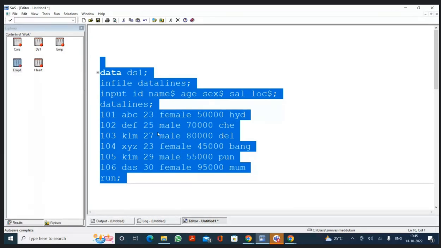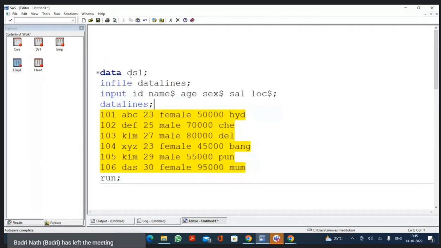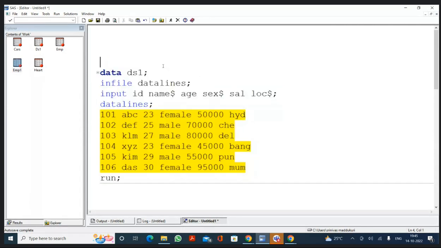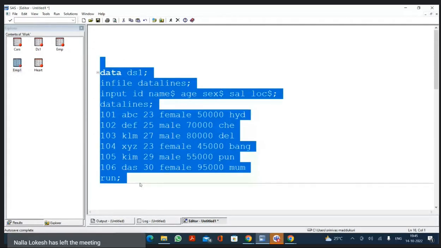Now, when you're writing an important program in real time, you should always write notes for this program. You know why? Because you are developing this program today. If you open the same program after 6 months, maybe after 1 year, you may not understand why you have written it, for what purpose, or who has written it. So that's why we should add some notes to the program so that whenever you open it, you can understand. That's in real time. The company people, the manager or the team leader will encourage you to write notes for important programs.